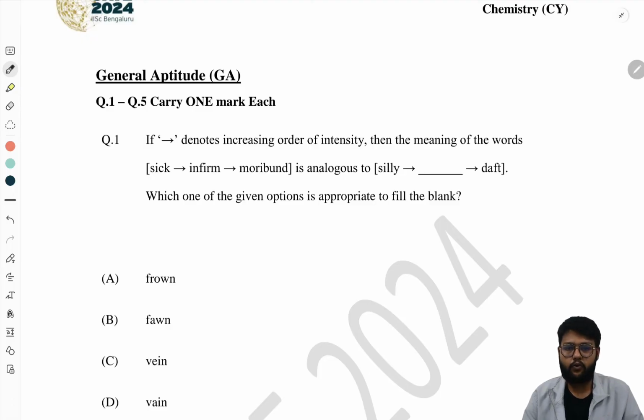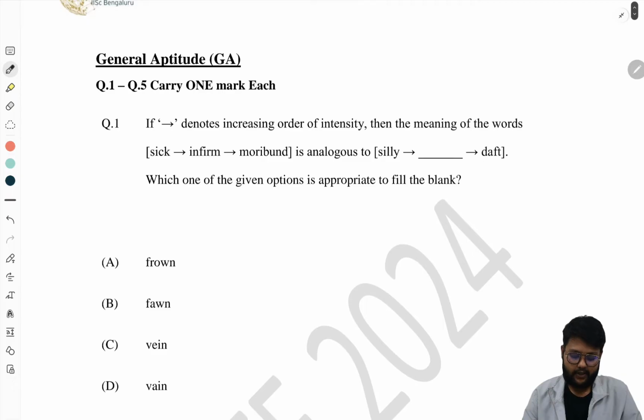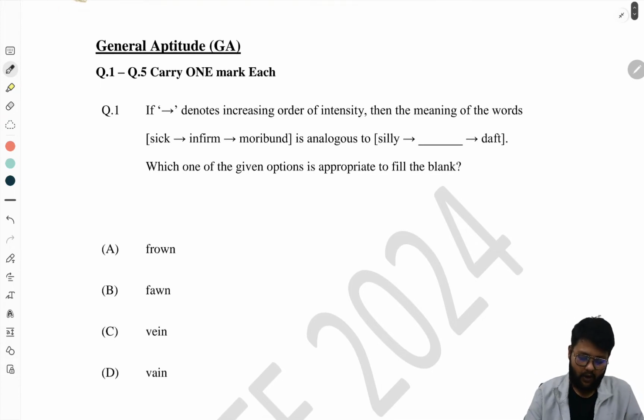Sometimes it happens that you don't know the meaning of a word in the examination paper, so you have to remove the options. So let's start. Silly means a very small mistake or something. He did a very silly mistake, so it's a very small one. Okay, so the first option is frown. You know that it is a facial expression, to show sadness or displeasure or like this.